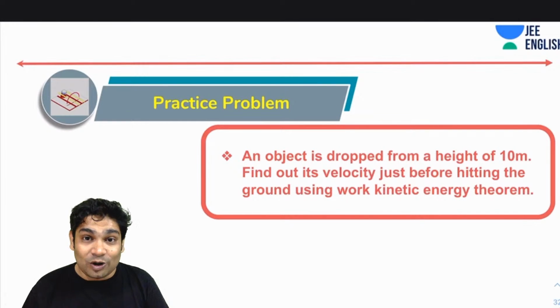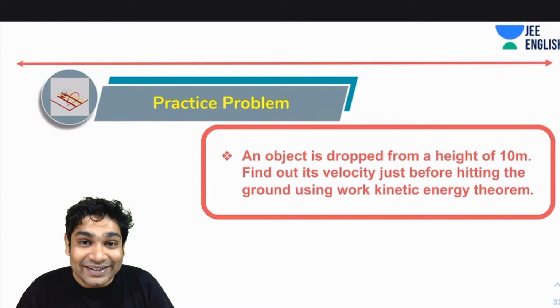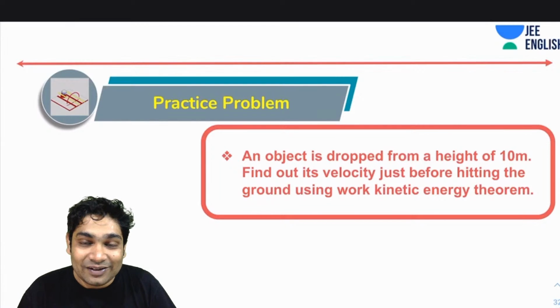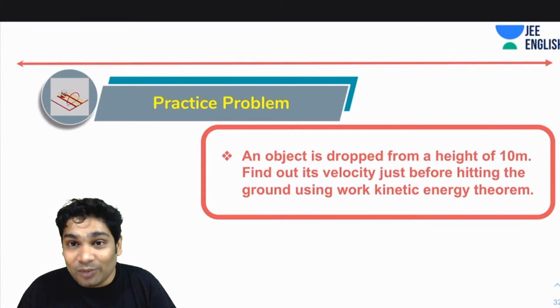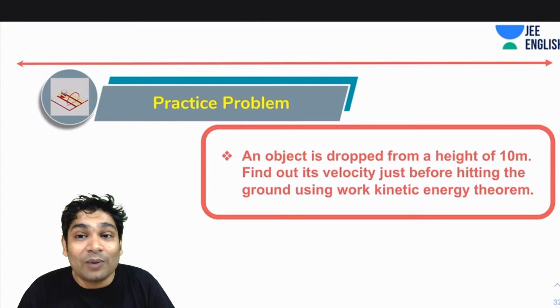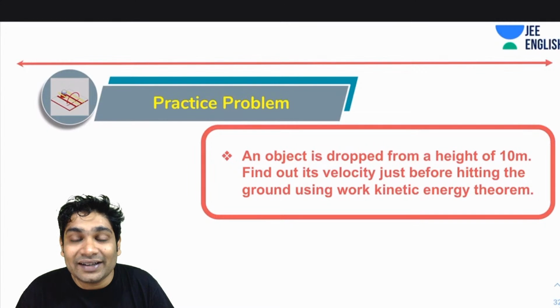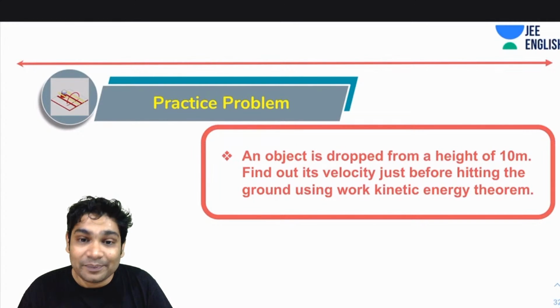Okay. So let's see. This is how you will solve your problems, using this equation of this topic. So let's try a problem with the help of this. An object is dropped from the height of 10 meters. Find out the velocity or speed rather just before hitting the ground using the work energy theorem. All right, let's do this quickly.